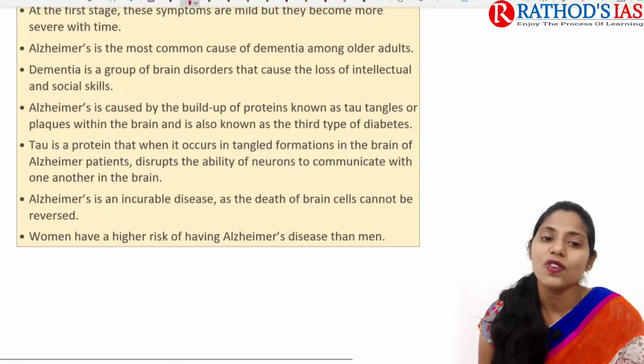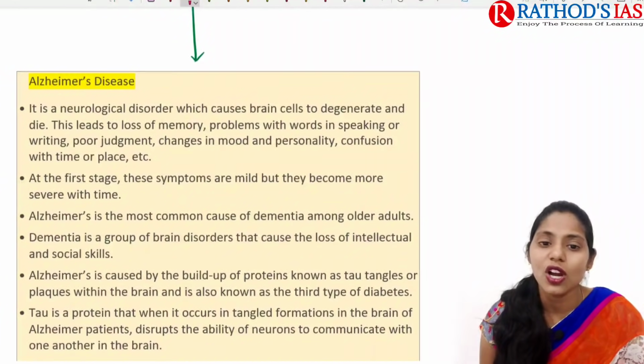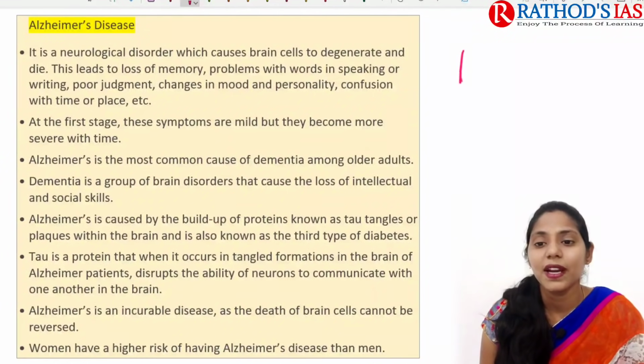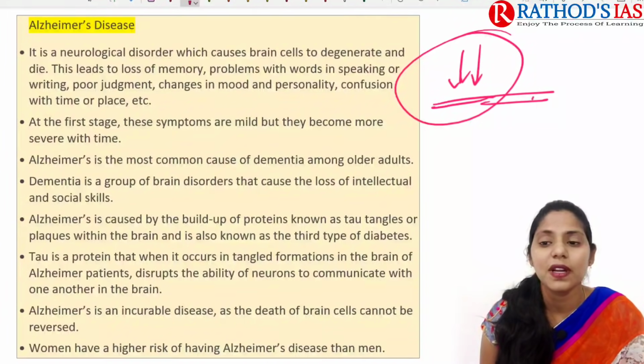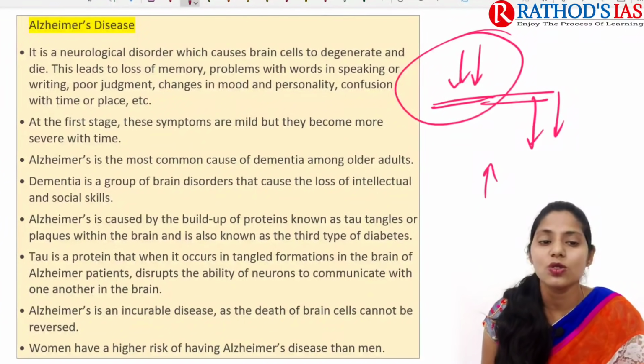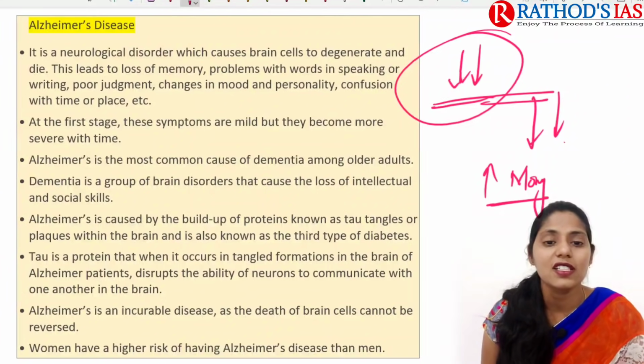Alzheimer's disease. If we're talking about some facts regarding Alzheimer's, it is a neurological disorder. In this disorder, brain cells mainly degenerate and die. Because of these brain cells dying, there will be increasing memory loss. Next, there will also be problems in speaking and writing.